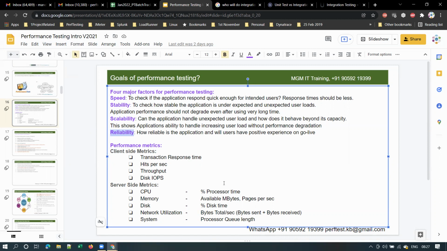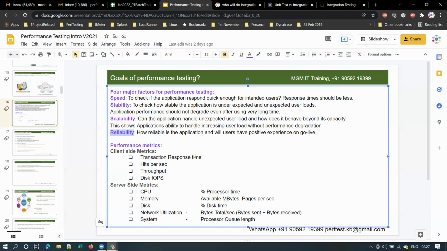Okay. So it doesn't impact the application's reputation, or impact the application in any way. Because the user will be aware that his system configuration is less. That's the reason he's seeing high response time. Okay, got it.